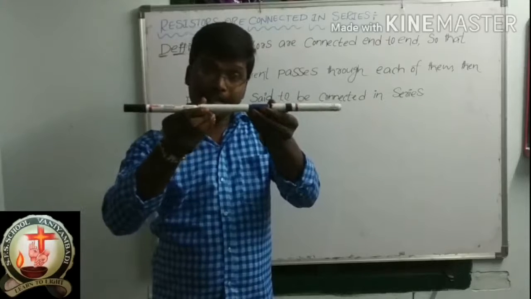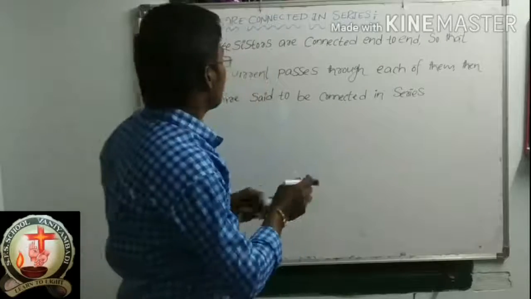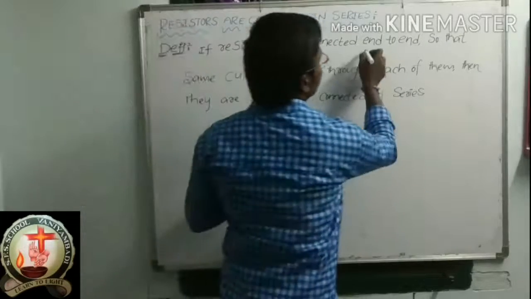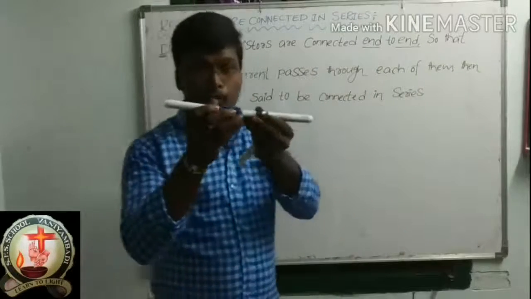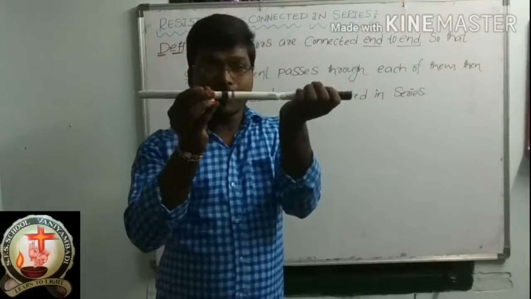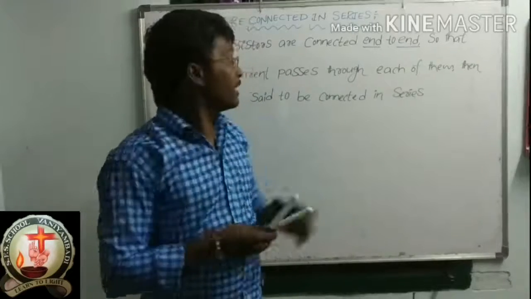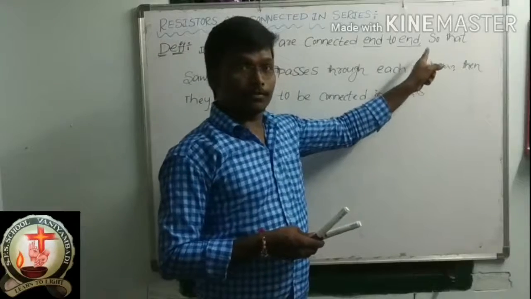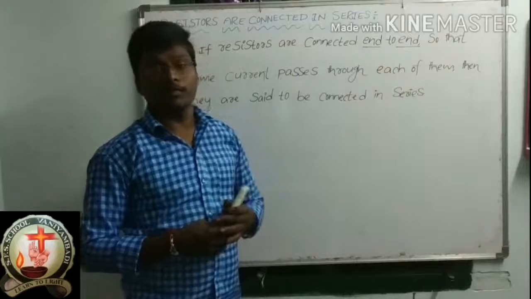If resistors are connected end to end, the same current passes through each of them.